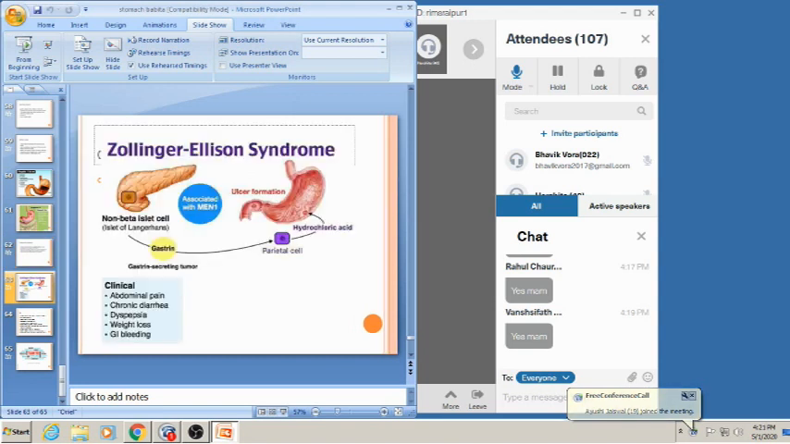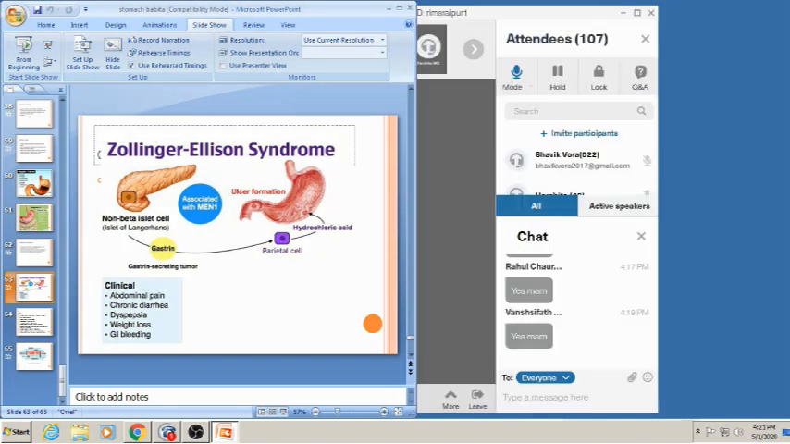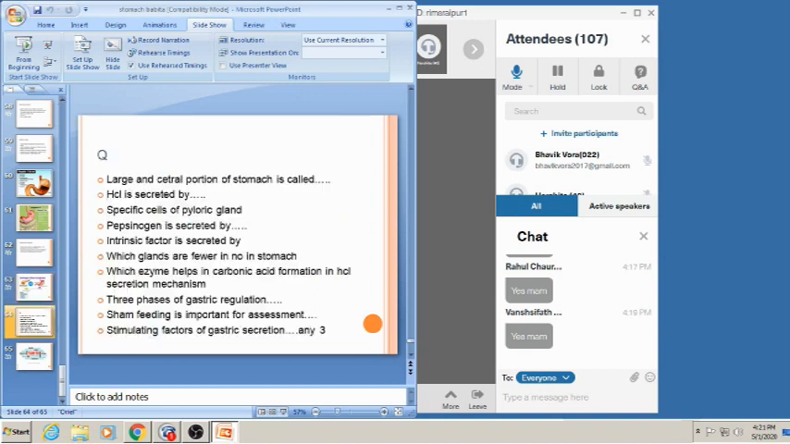Now coming to Zollinger-Ellison syndrome. It is an adenoma, or tumor, of the pancreas, where the islets of Langerhans secrete more gastrin, so there is more hydrochloric acid secretion, and there may be formation of ulcers. Clinical symptoms are abdominal pain, chronic diarrhea, dyspepsia, weight loss, or GI bleeding.